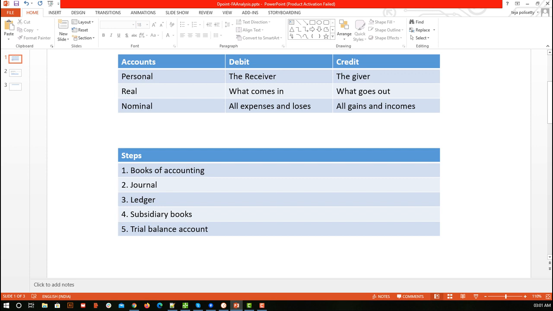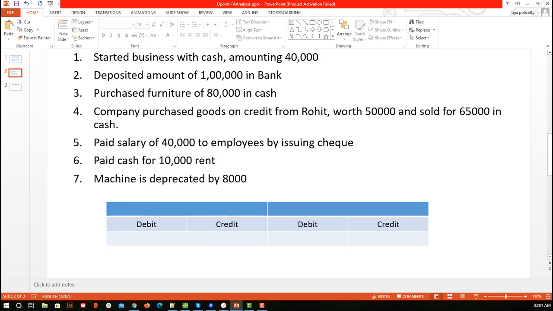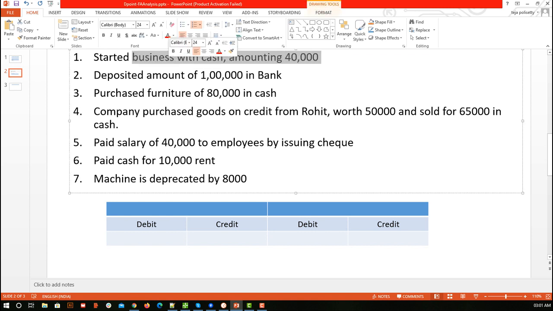The good thing is we are going to consider the same problem for the entire thing, because if you want to generate a ledger, you have to create a journal before that. So it is dependent on each step. Okay, so now let's get back to our problem statement. For each transaction, we want to store the transaction in our books of accounts. That is the very first thing. Before creating any financial statement, we have to store it in our books of accounts.